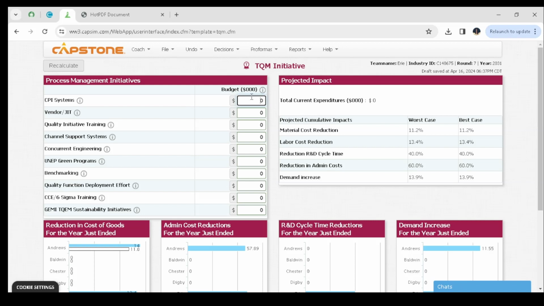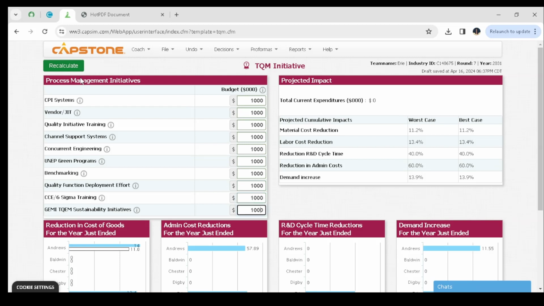under the TQM. So we shall use 1,000 for the CPI systems, 1,000 for the vendor, 1,000 for the QIT, which is the quality initiative training, 1,000 also for the channel support systems, 1,000 for the concurrent engineering, maybe 1,000 for the UNEP green programs, and benchmarking we shall also use 1,000. Quality function deployment effort we shall also use 1,000, and maybe the CEC also 1,000. And the TQM sustainability initiatives we shall use 1,000.